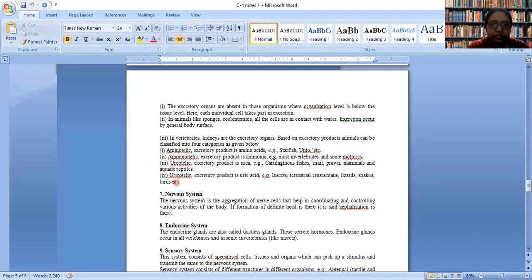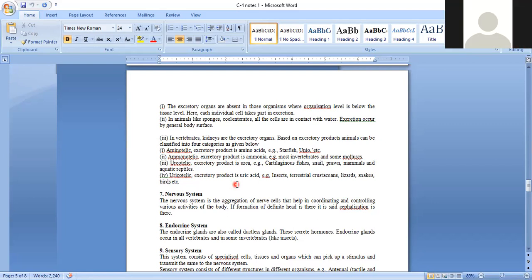Ureotelic and uricotelic: in case of ureotelic, their excretory product is urea, and uricotelic produce uric acid. Can you tell me what are we? Are we amino, ammono, or ureo or uricotelic? Ureotelic. Yes. So in our case, urea is created.